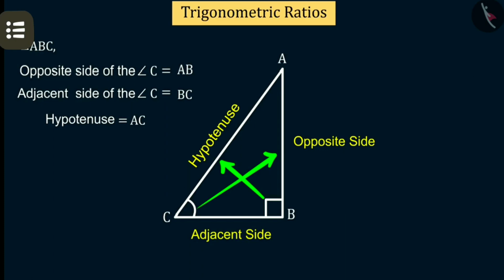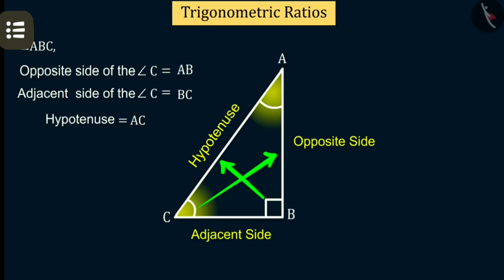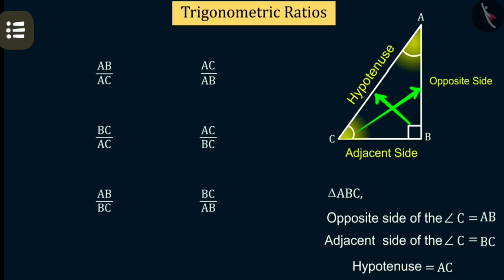Now tell me, how many ratios can be found between the three sides of a triangle? Maximum how many ratios are possible by using the three sides: hypotenuse, opposite side and the adjacent side? Yes, these 6 ratios are possible at maximum.